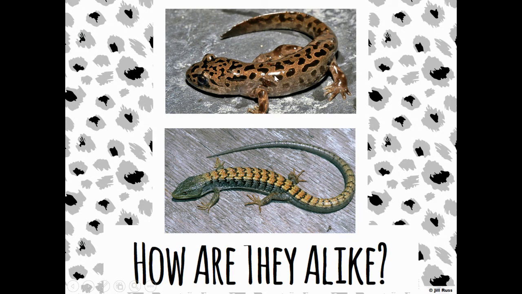But let's look closely at their skin. Do you see that the skin of that salamander is very wet, moist, and smooth? And this lizard is very scaly and dry. So that's a big indicator that this salamander is an amphibian. This lizard is a reptile.